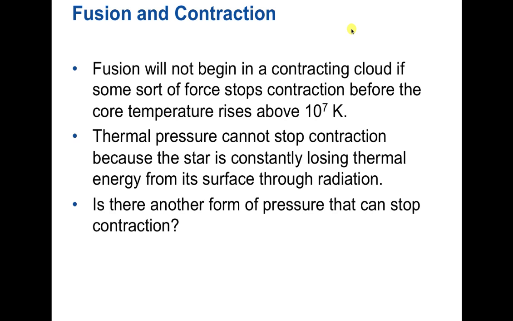So this thermal pressure isn't going to be able to stop the contraction because the star is constantly losing thermal energy. If all we had is thermal pressure, then gravity could keep squeezing and squeezing, and the thermal pressure would never be able to stop gravity. Gravity could just keep squeezing, and thermal pressure would rise and rise, but so would the gravitational pressure. They would both be getting bigger and bigger, and the temperature would increase eventually to 10 million Kelvin, no matter how much mass you had.